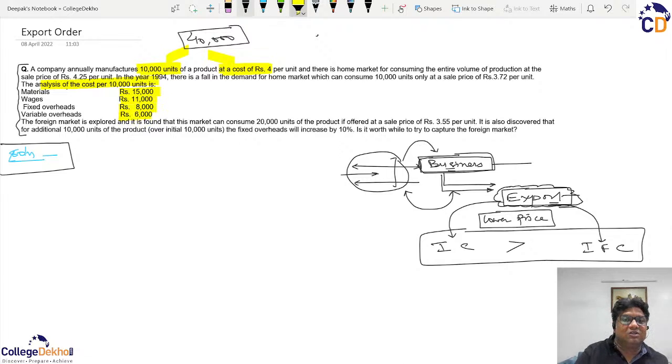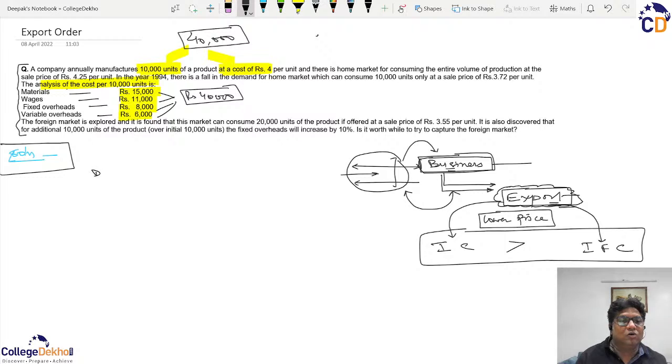If you do the total of all these four, this total comes out to be rupees 40,000. So before we understand the question further, the total cost of producing 10,000 units is 40,000, with details like material, wages, fixed overheads and variable overheads.